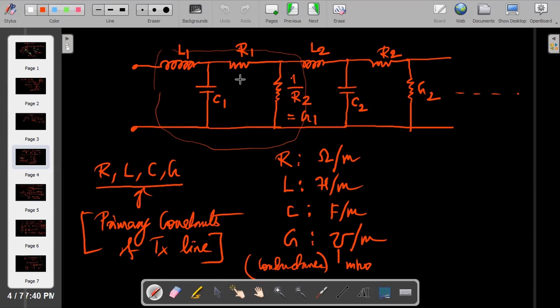Right? Because if you do KVL, the voltage is related to R and some current, so you get the voltage. But here, voltage will be multiplied with this one, and we will get the current. Like that. So I am drawing a lumped loop where four parameters are there. That's why I'm writing in terms of 1 by R2, and this is nothing but your conductance, mho per meter. In this way I am drawing: the parallel elements are mho and the series is resistance.